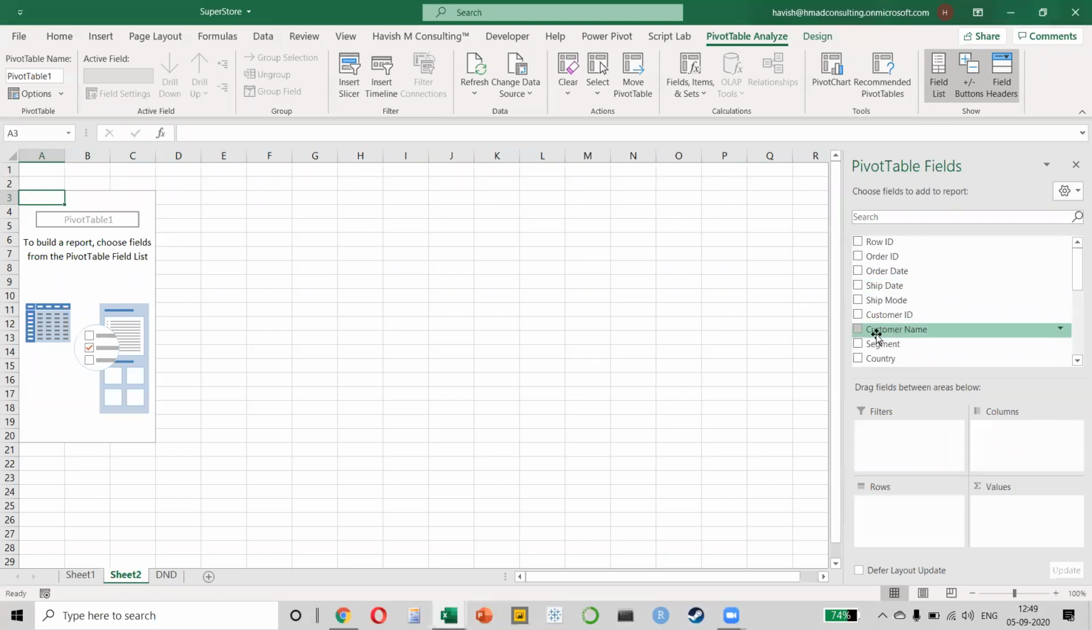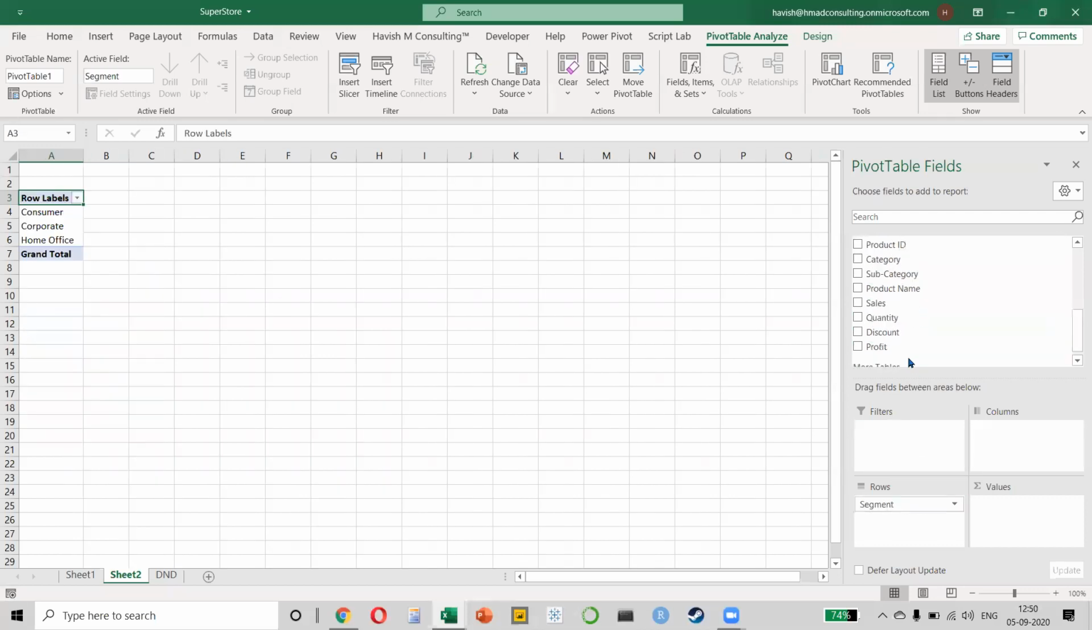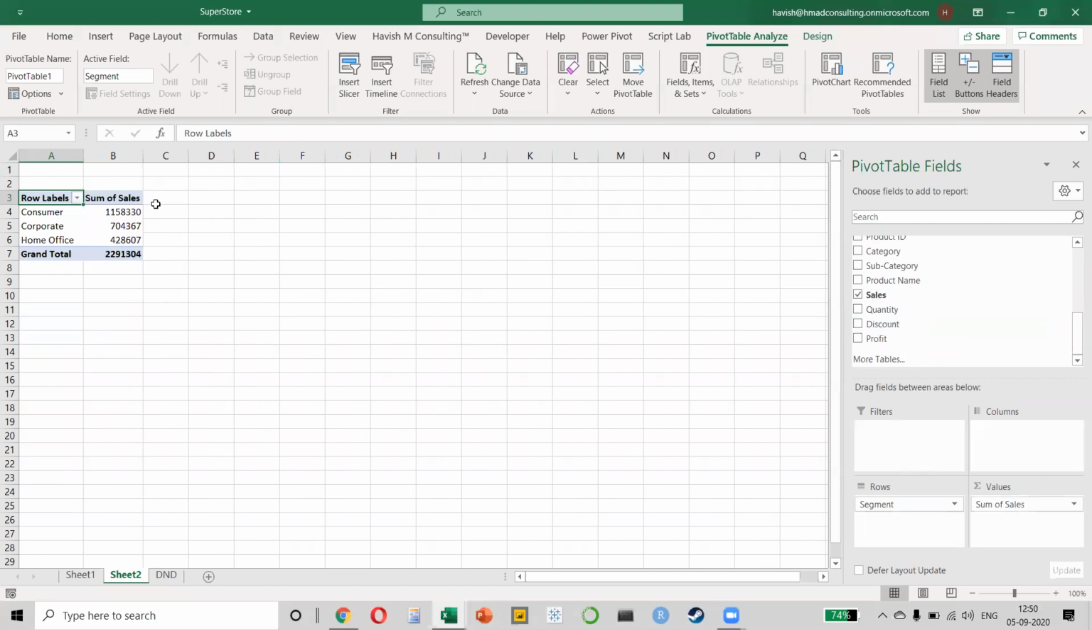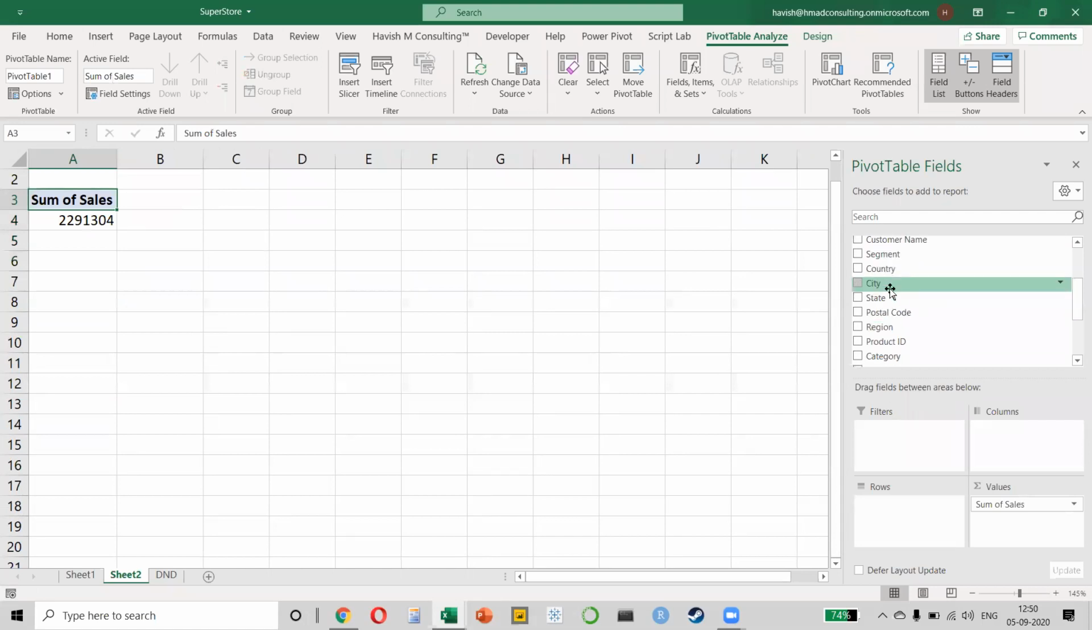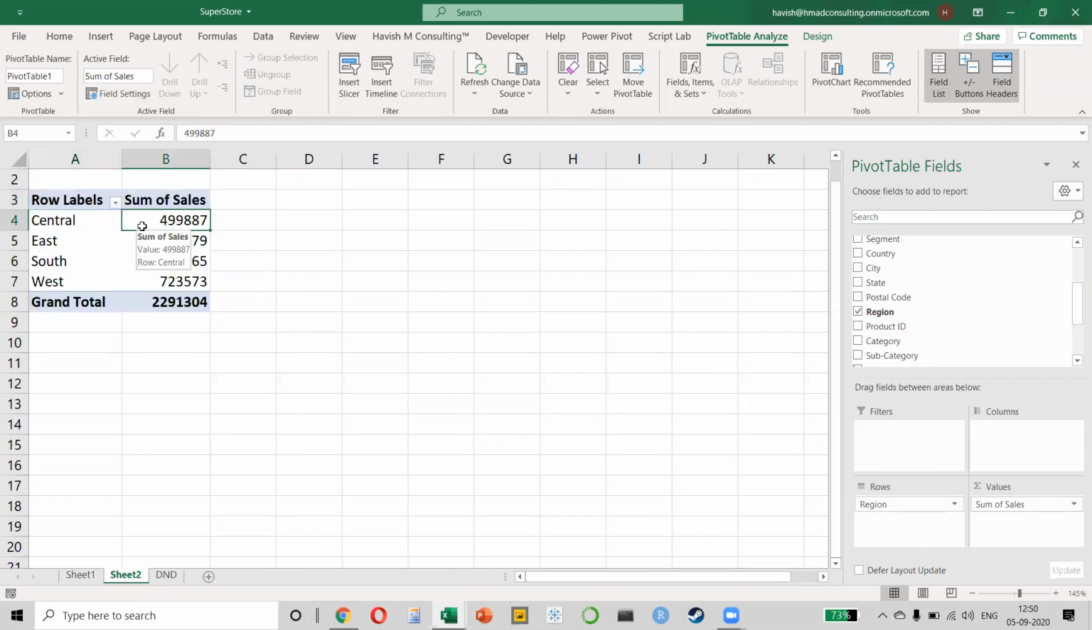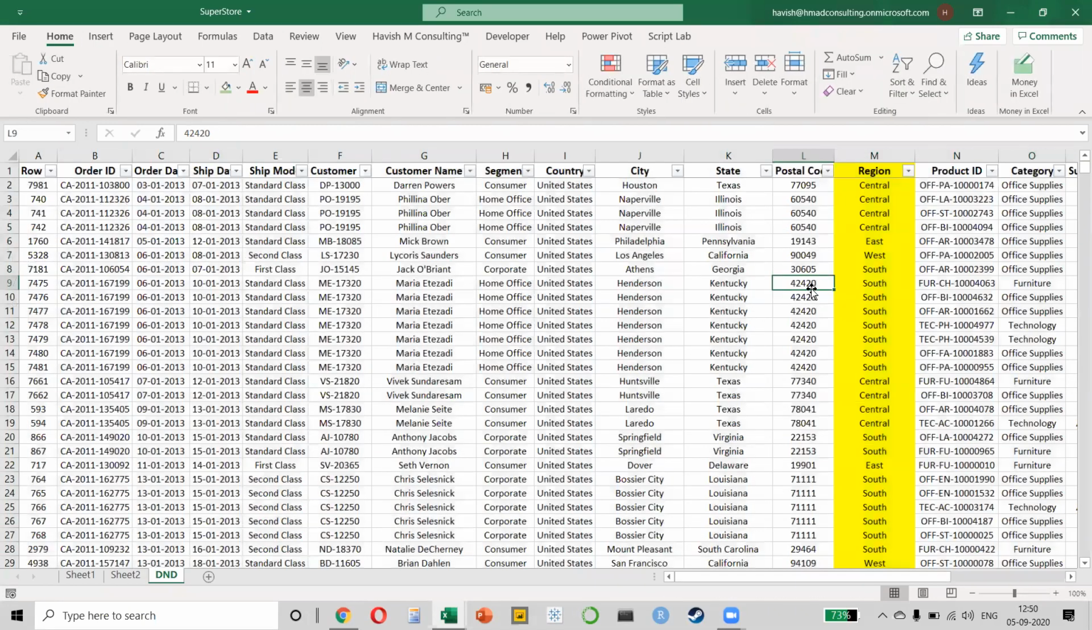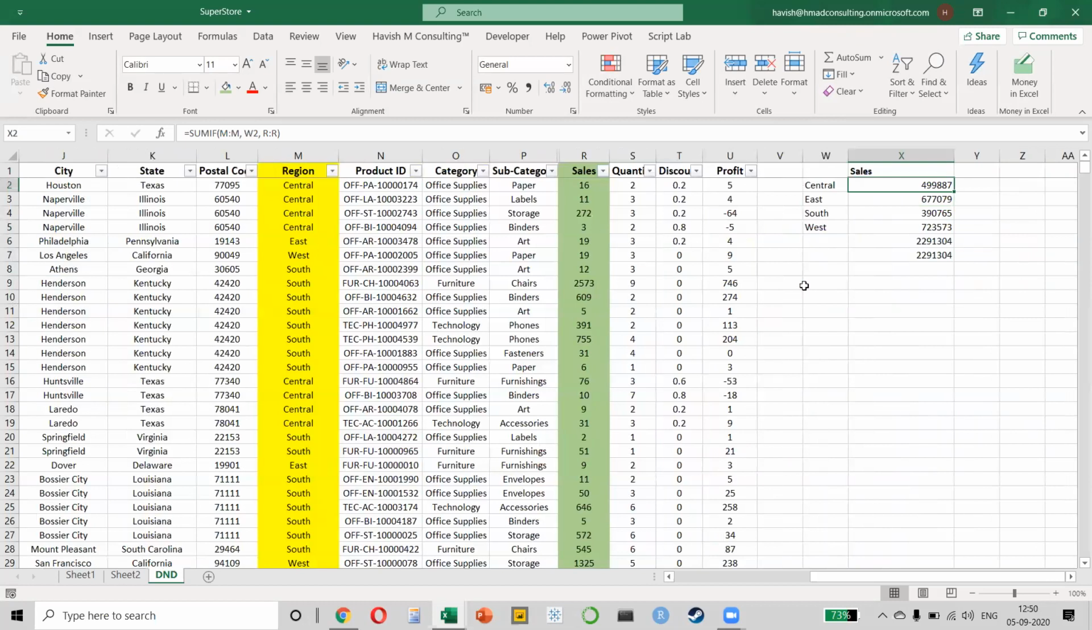What do we want? We want to see the sum of different segments. So if I put my segment in rows and if I put my sales amount in values, you would notice it tells me consumer, corporate, home office. So 11 lakh, 7 lakh, 4 lakh. But here's the best part. If I remove my segment and I keep my region, you would notice that without having to do any calculations, it is giving me the same result. 4.99, 6.77, 3.9 and 7.2. Remember, these were the same results that earlier we had got using different formulas like this.